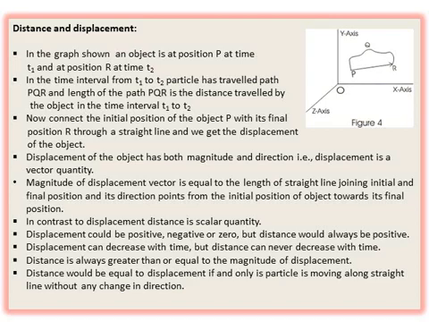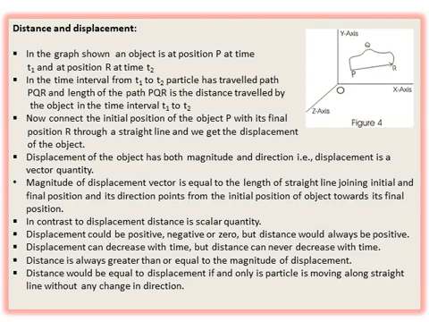As shown in the adjacent figure, consider an object at any time t1 at point P, and the same object is at position R at time t2. That means within the interval t1 to t2, the particle has travelled path length PQR, right? And this PQR is the distance travelled by the object in the time interval t1 to t2.